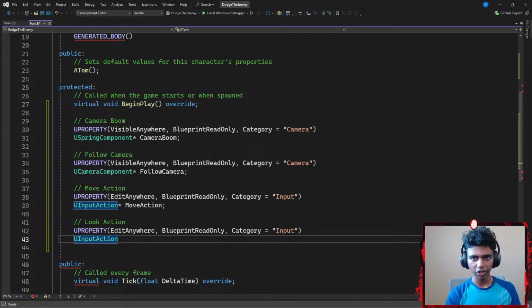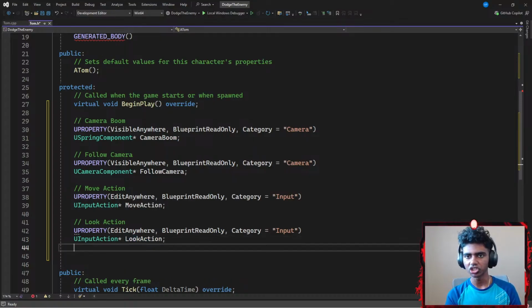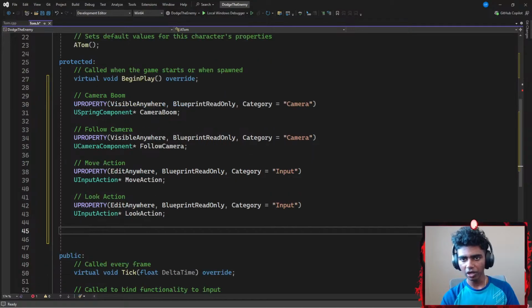I'm going to go ahead and paste my UInputAction here again, which is going to be represented by a pointer called something like look action. You guys basically get the gist of what's happening here. I'm creating a bunch of pointers, because later on I will be using these pointers to do certain things.